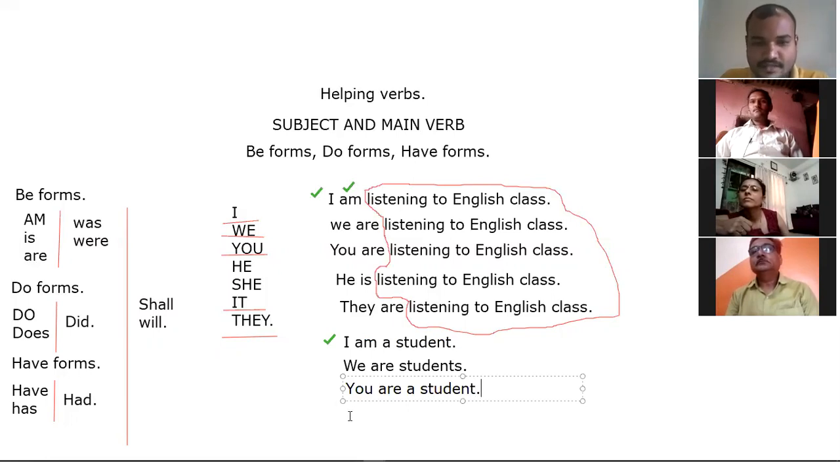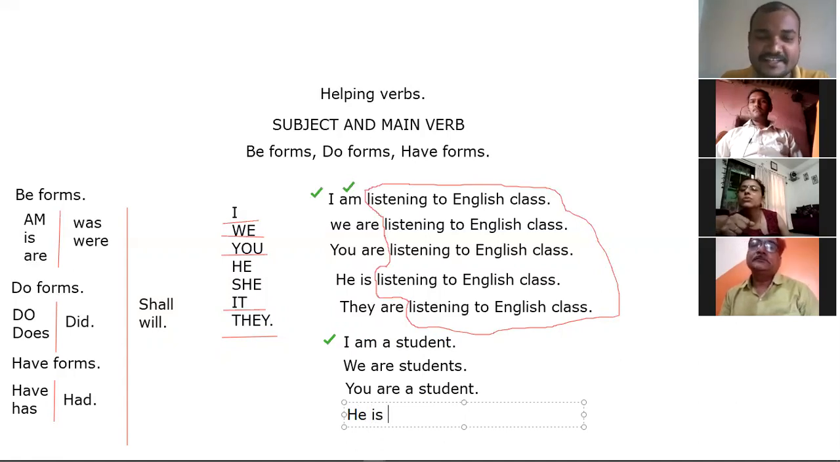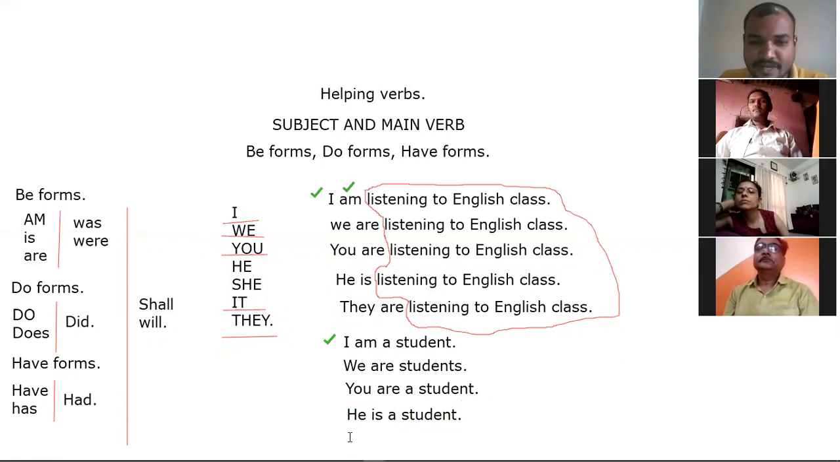Now, Ramesh ji, example after example. They are students. He is a student. Correct. Next, Richie ma'am. She is a student. Great.